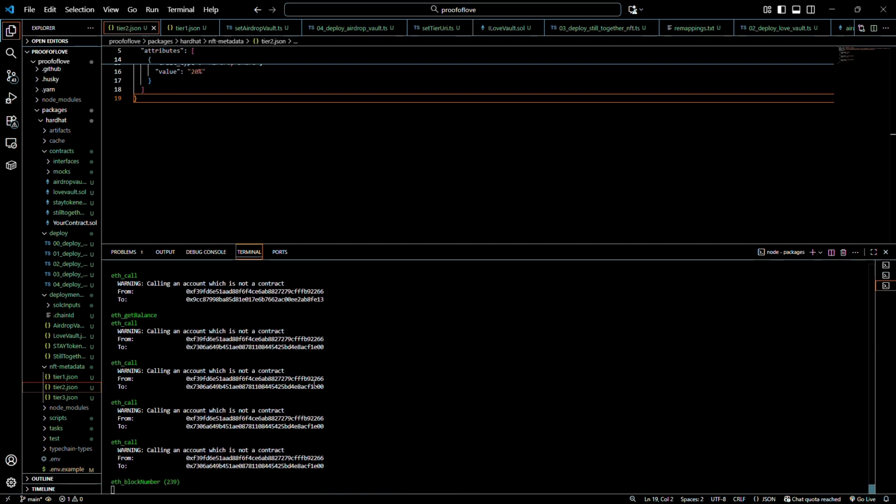Everything is deployed on the Sepolia network. But all these logs are actually from the local Hardhat network, because I also deployed on it. That's the first one you will be able to deploy on, and later on you can choose to deploy on the Sepolia network, which is a testnet on Ethereum.